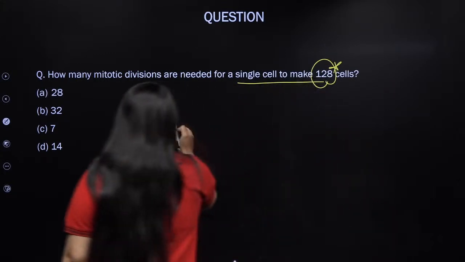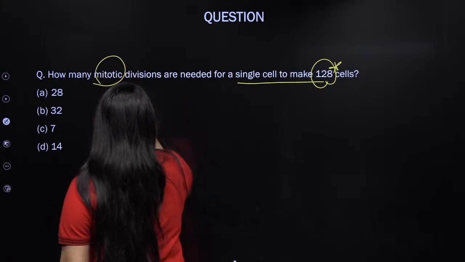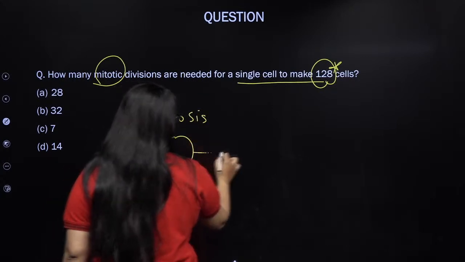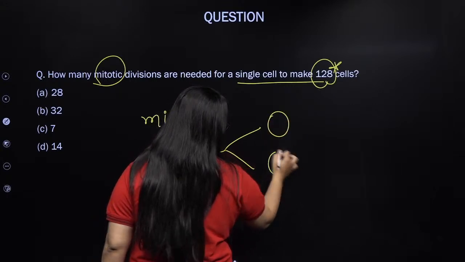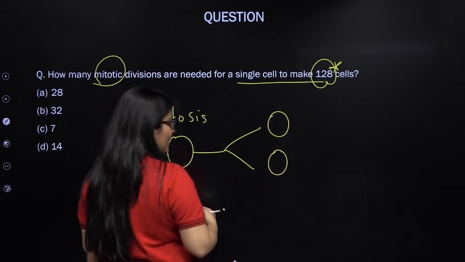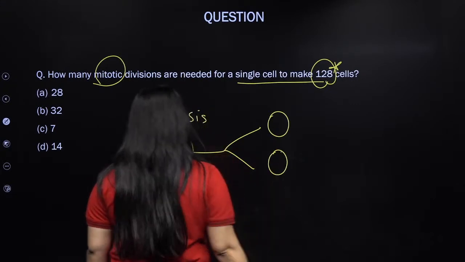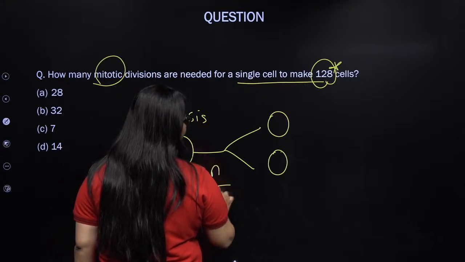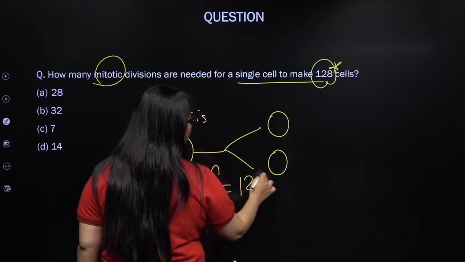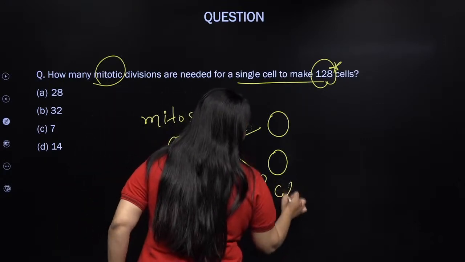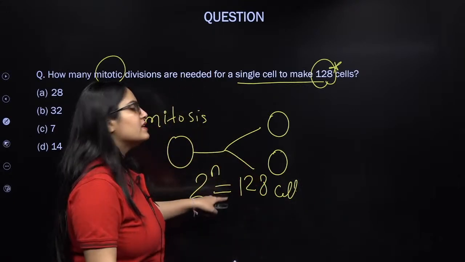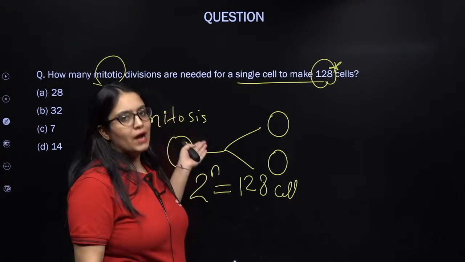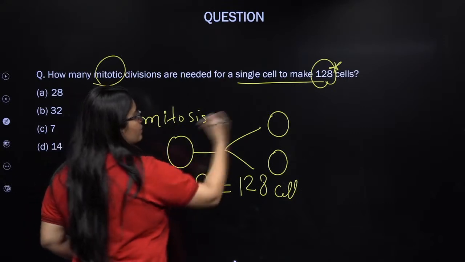Let me help you out then. So how to answer these questions? So in mitosis, what happens? In mitosis, my kids, from one cell, at the end of mitosis, you get 2 cells, right? So after one mitotic division, you get from one parental cell 2 daughter cells. So in order to find out the total number of divisions required to produce 128 cells, you will use the formula 2 raised to the power n equals to 128, right? But this formula is to be applied in mitosis only, because it leads to the production of 2 cells.